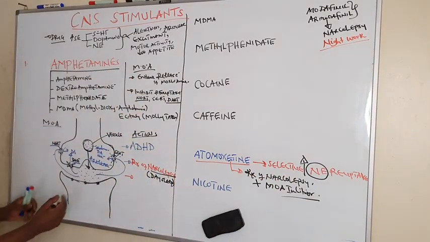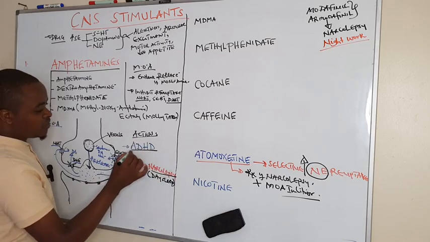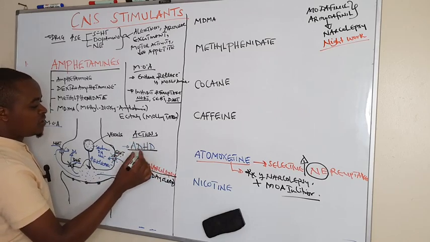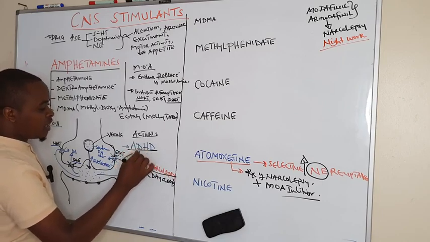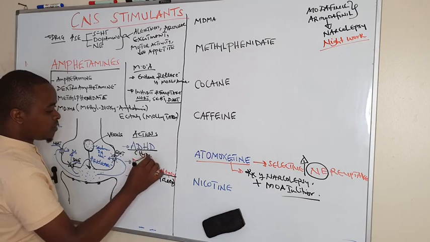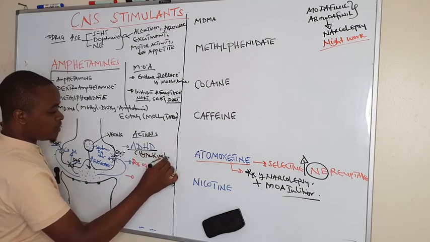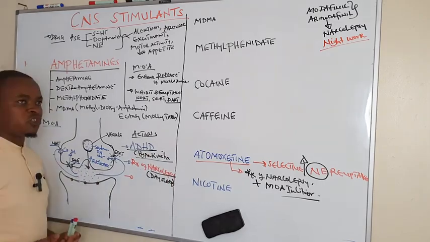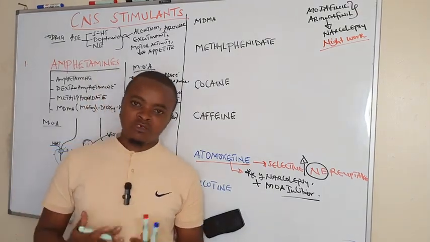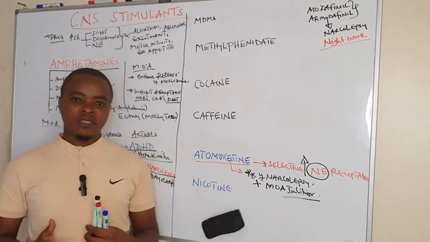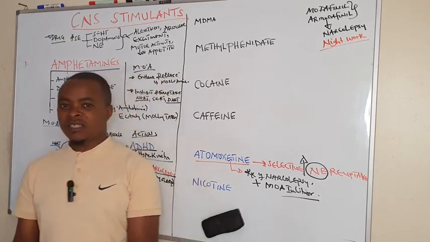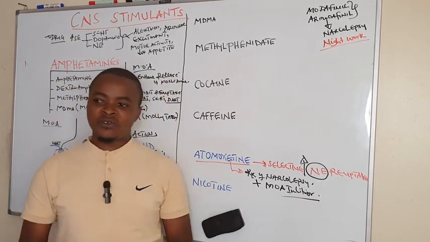So after seeing amphetamine being used in attention deficit hyperactivity disorder, what we can also call hyperkinetic disorder. What is it? This is a condition where you find children or adults who cannot be attentive on one thing. If you start one thing, before they finish they move on, and we have seen many with this disorder.